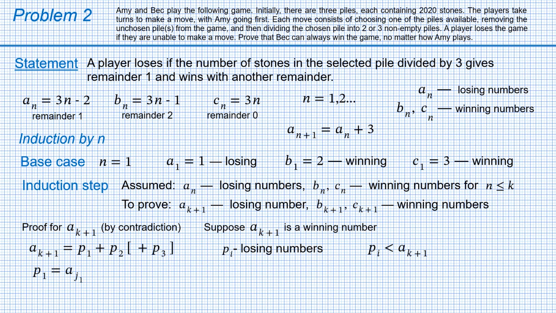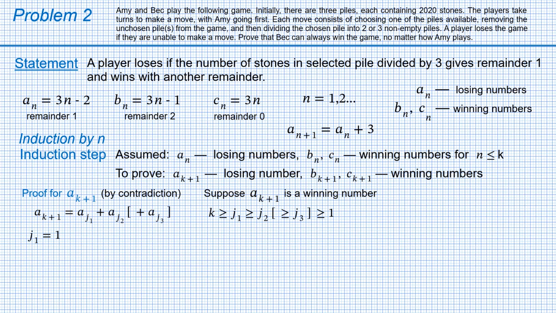So we write p1 equals a_(j1), p2 equals a_(j2), p3, if any, equals a_(j3). Consequently, a_(k+1) equals a_(j1) plus a_(j2) plus maybe a_(j3). Note that all j indices are no more than k, and without loss of generality, we can assume that they are listed in non-increasing order.